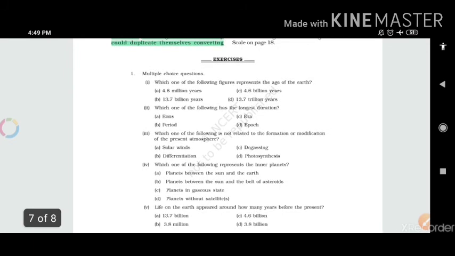You have to understand and go through this chapter with the help of the PDF. Whatever points we have covered and whatever questions are given over here, you can solve by yourself also, and I'll provide the solutions for these questions to you along with the video as well.